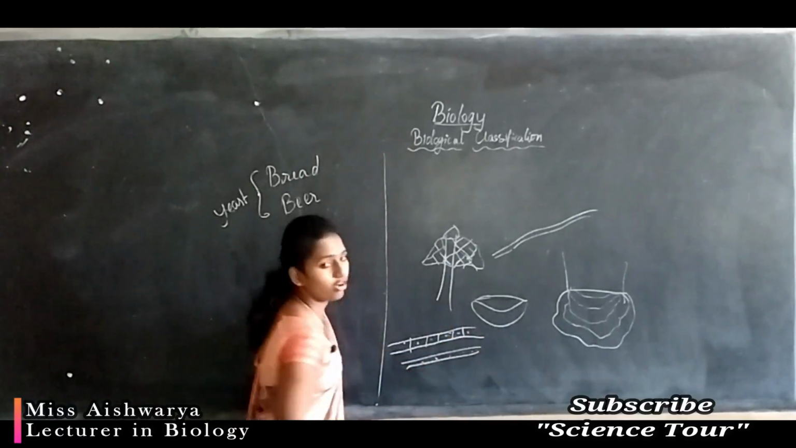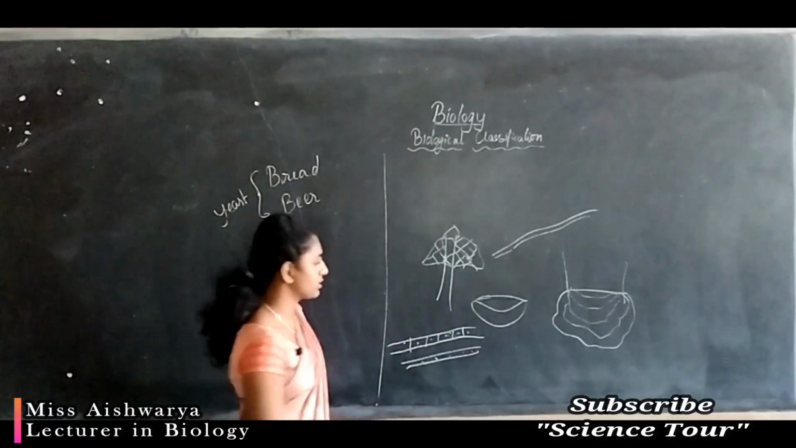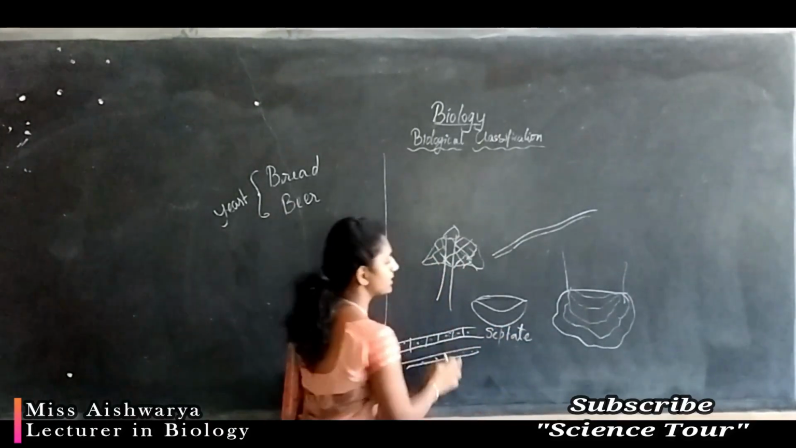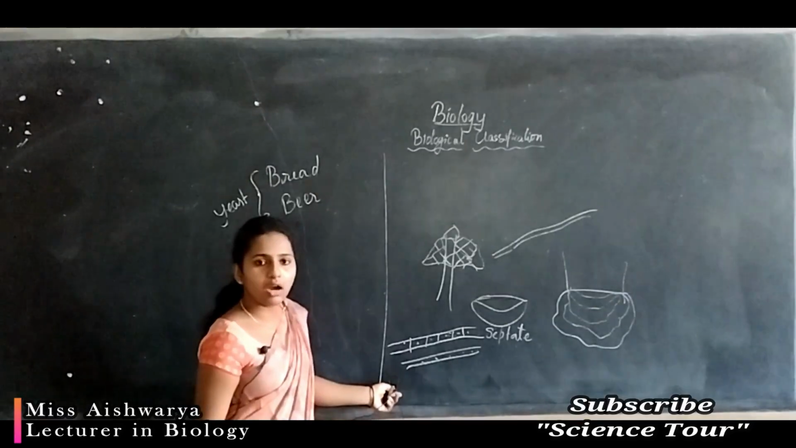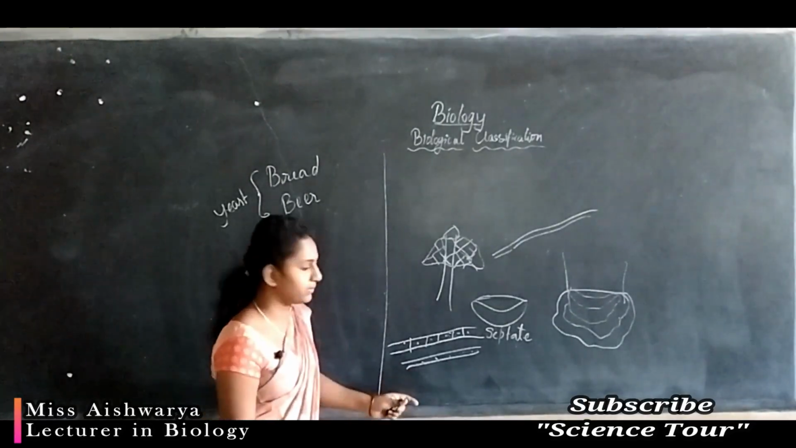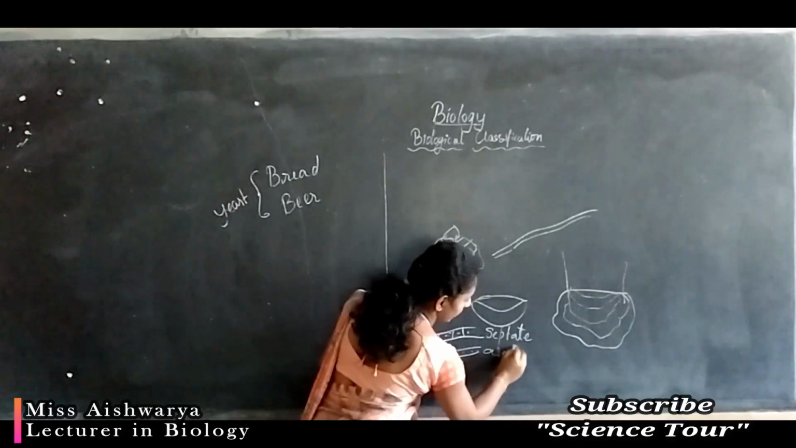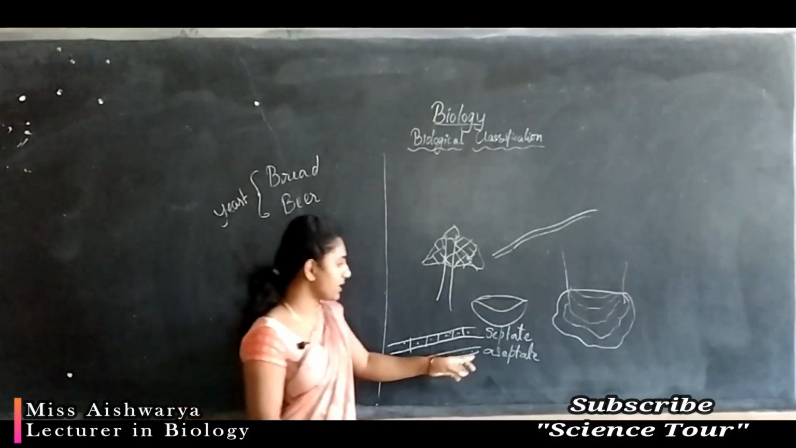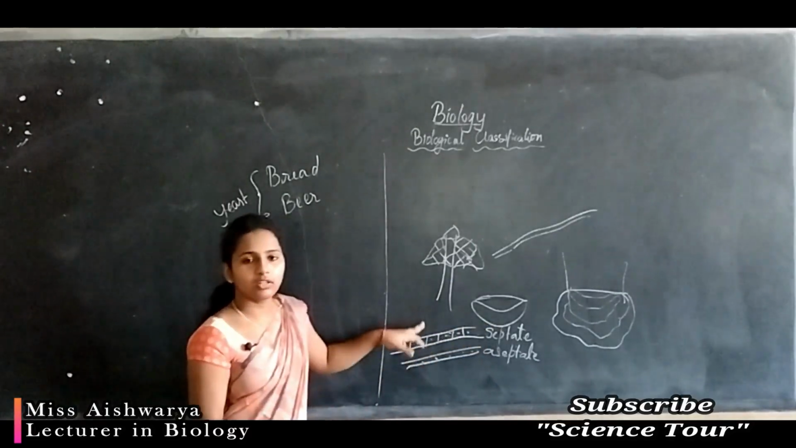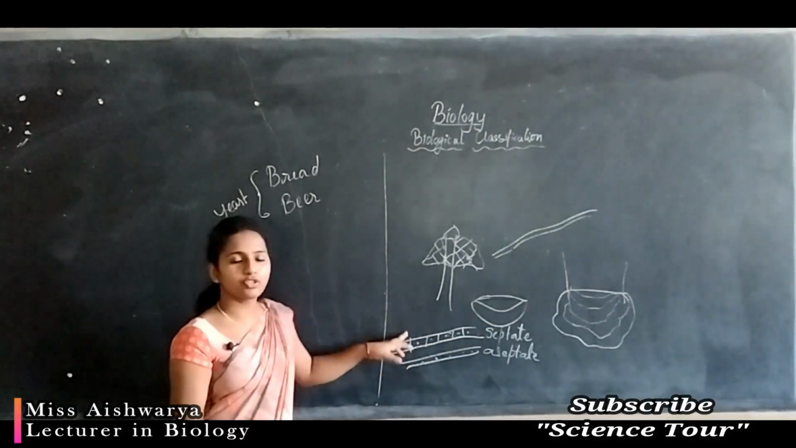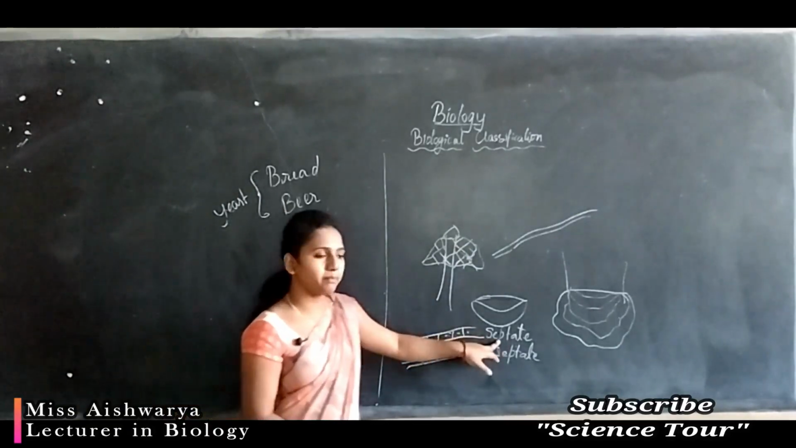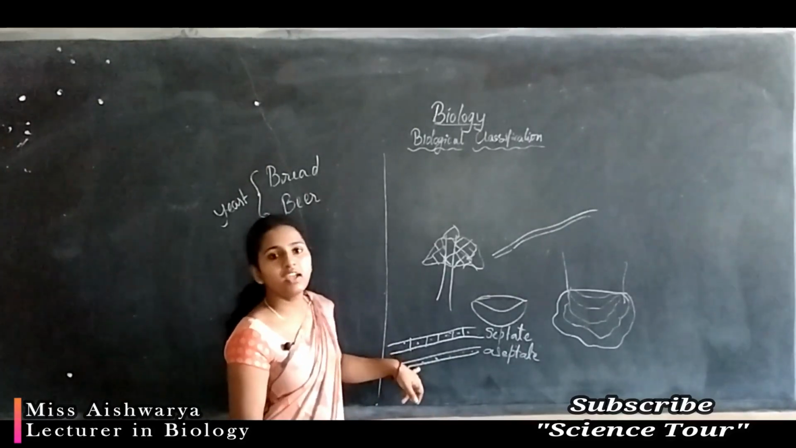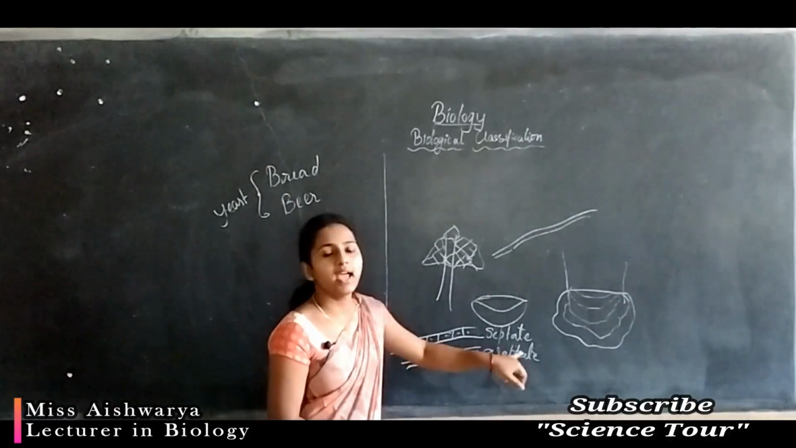The hyphae with the cross wall is called septate. That condition we will call septate. The hyphae without the cross walls, without the septa, is called aseptate. Remember what is meant by septate and aseptate? Septate means the hyphae containing cross walls or septa. And the hyphae without any cross walls is called aseptate.